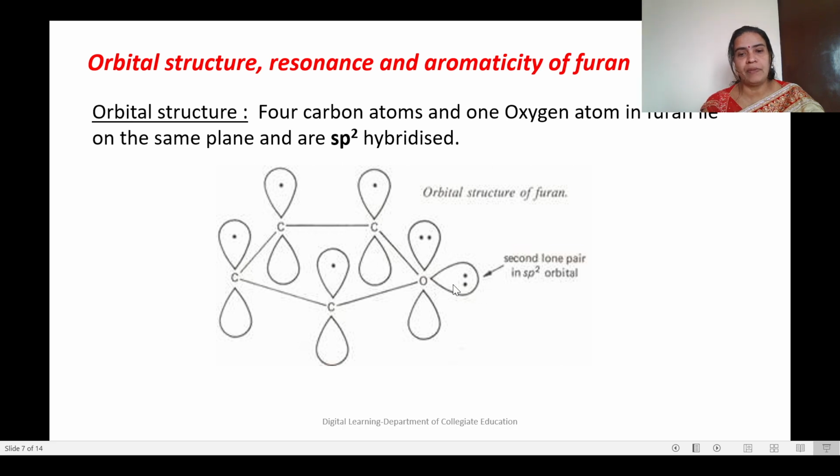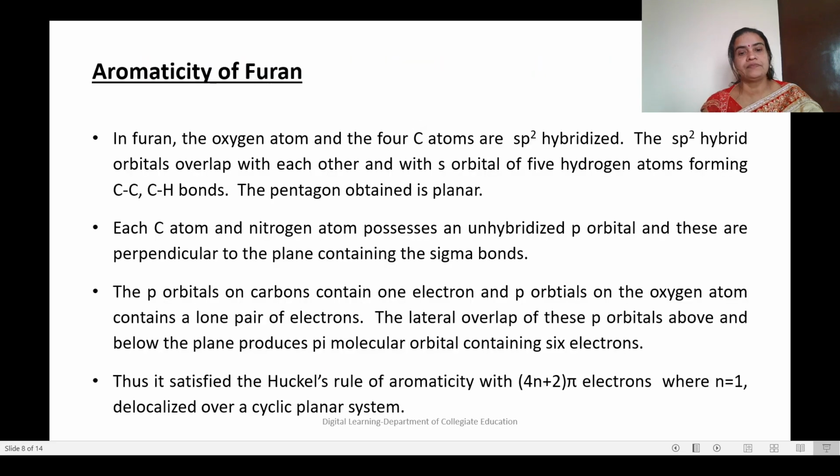This lone pair will not contribute for delocalization. It is away from the plane, so it will not contribute. So only 2 electrons will contribute from oxygen. So together we have 6 pi electrons in the delocalization cloud. Is 6 a Huckel number or not? Yes, 4 into 1 plus 2 will give 6. There are 6 electrons, 6 is a Huckel number. So it satisfies all the criteria of Huckel's number, and we can say furan is aromatic.